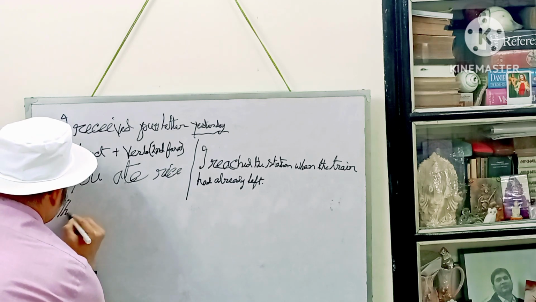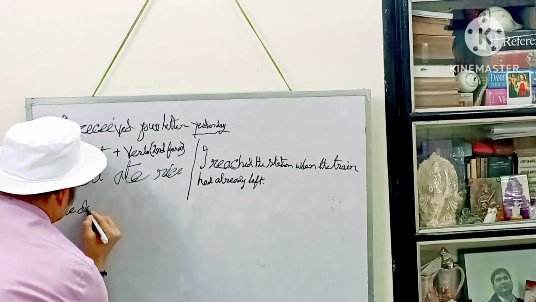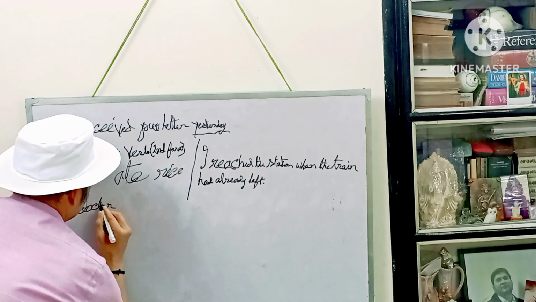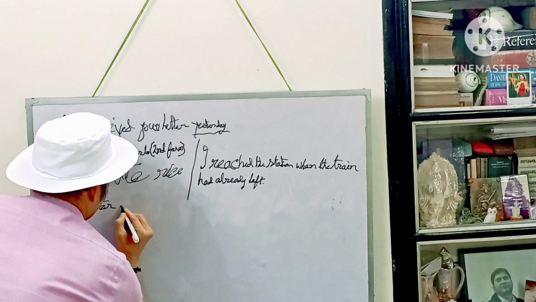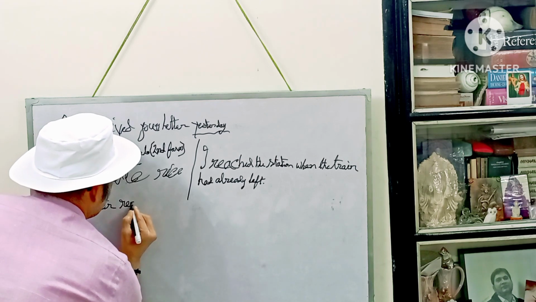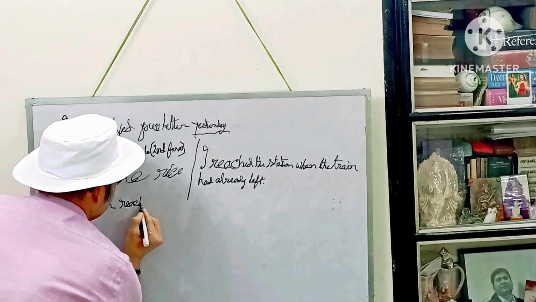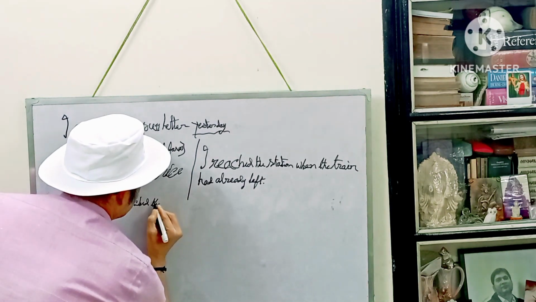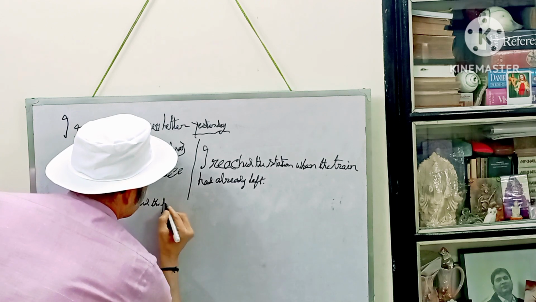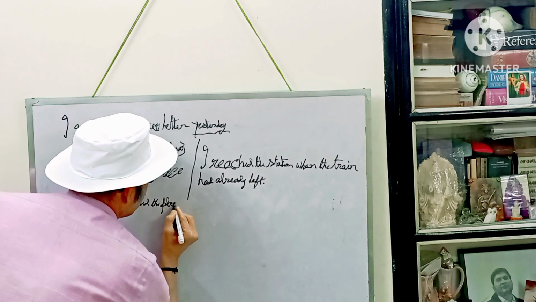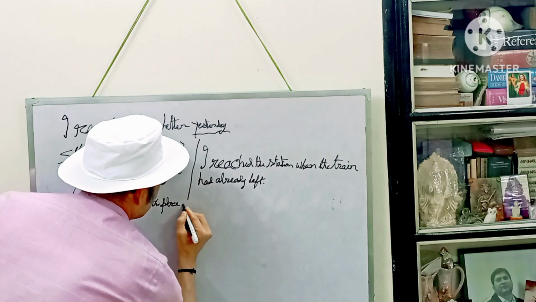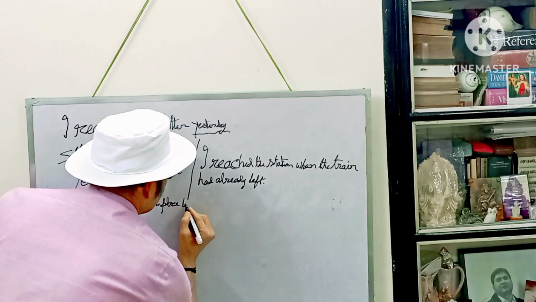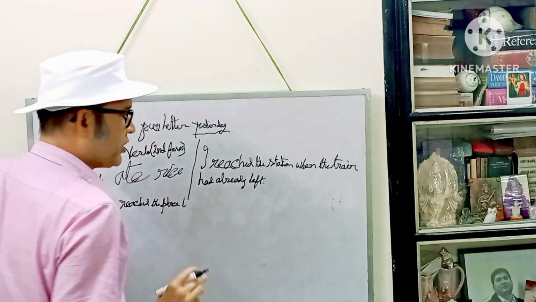The doctor, D-O-C-T-O-R, doctor, reached, R-E-A-C-H-E-D, reached the place. Sorry, excuse me.